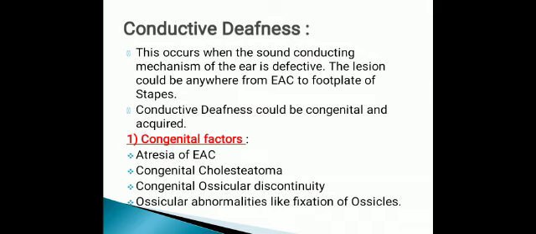Then there is congenital ossicular discontinuity. Ossicular discontinuity means there is absence of any of the ossicles, that is either malleus or stapes or incus, any of the three will be absent. Then ossicular abnormalities like fixation of ossicles. It may be seen in otosclerosis. In the previous disease I have discussed that there is fixation of stapes. For that, conductive deafness occurred.